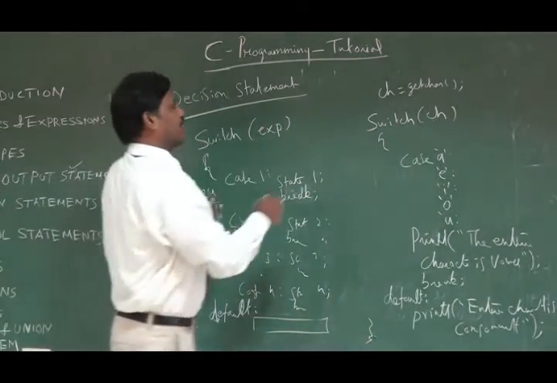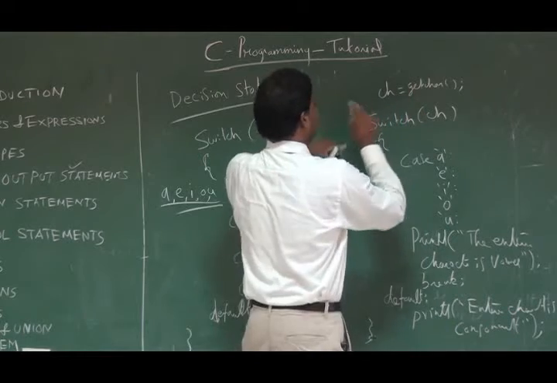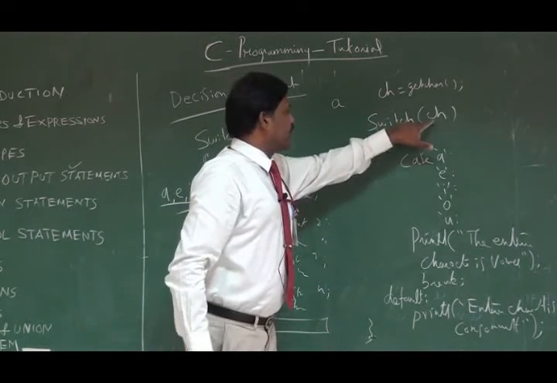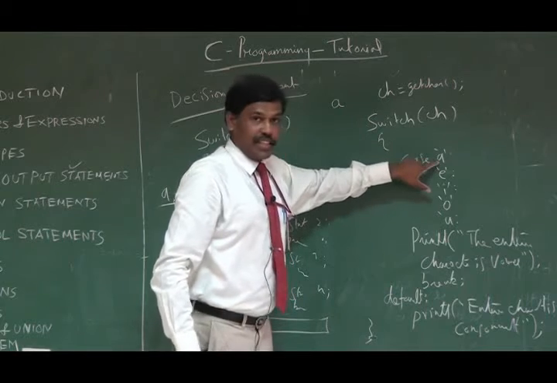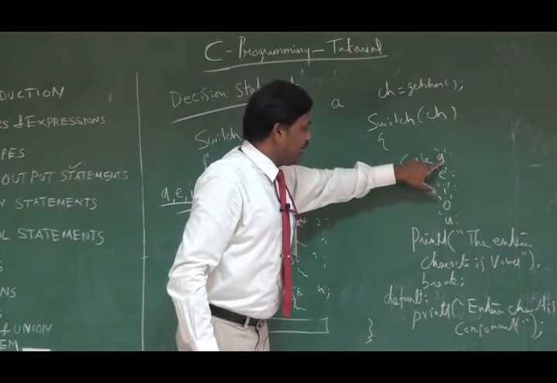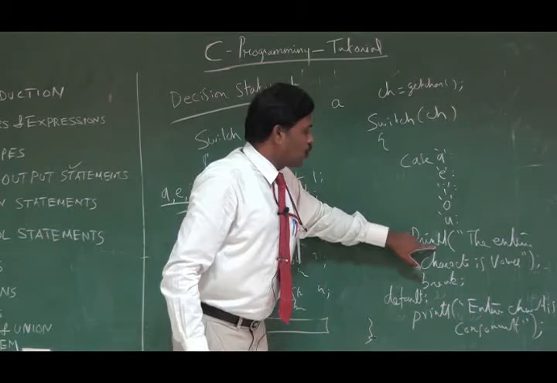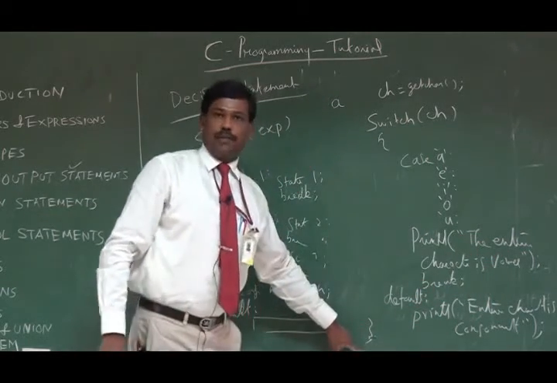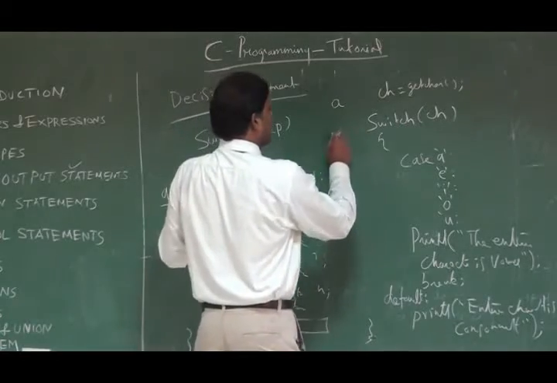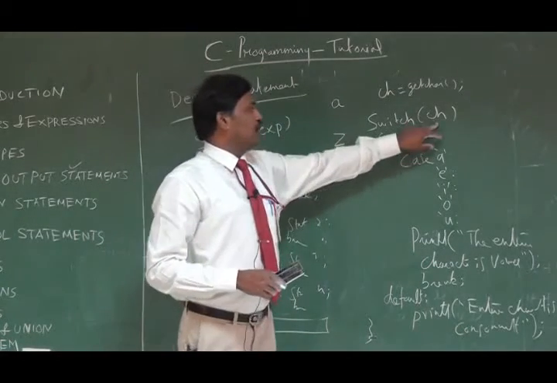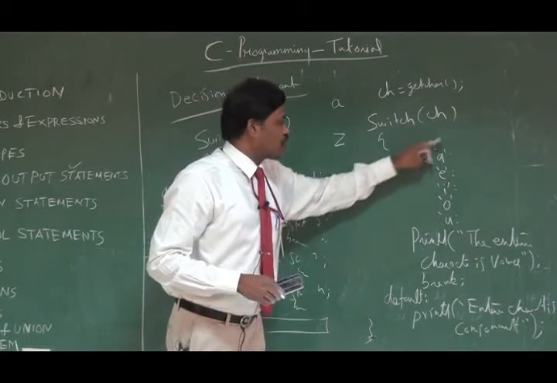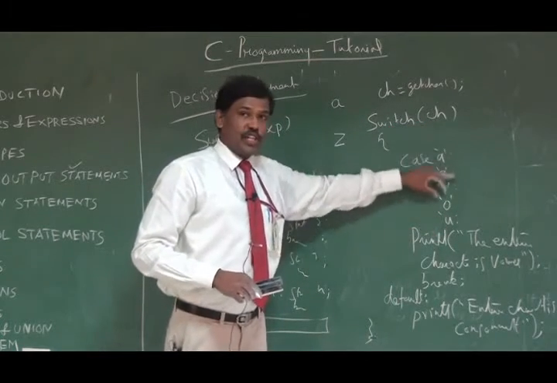For example, when this line gets executed, if my input is A, then with the value A it enters the switch and checks every case. It gets matched with this A, so obviously the output will be the entered character is vowel, and break will come out of the switch statement. Suppose my input is Z. With the value Z it enters the switch statement, and there is no match at all in any case.